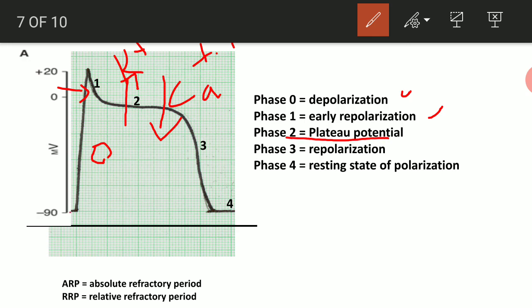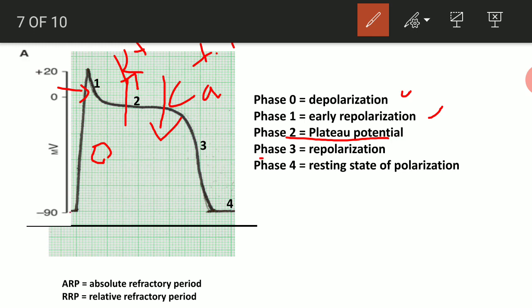Now obviously there will be dynamics. The calcium channels' closing time is less, or the total duration of opening of the calcium channel is less than that of the potassium channel. So the potassium channel will keep on opening for a longer duration, and the calcium channel will close.